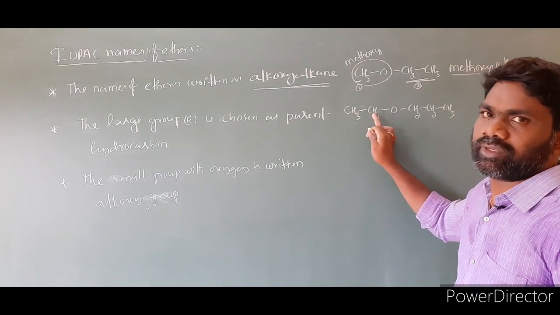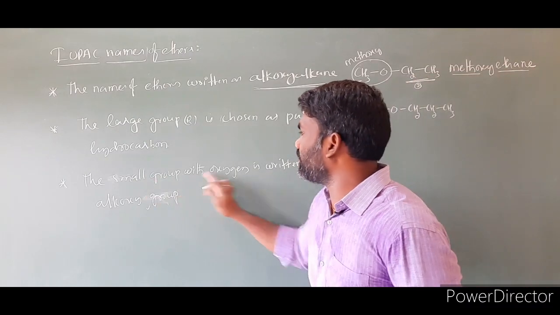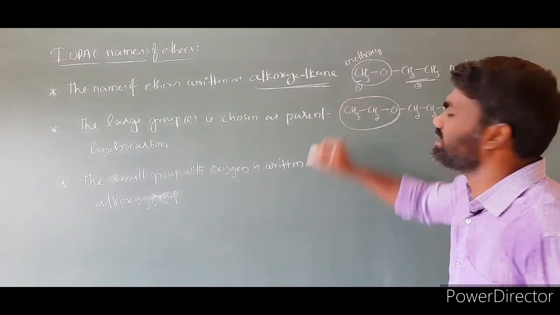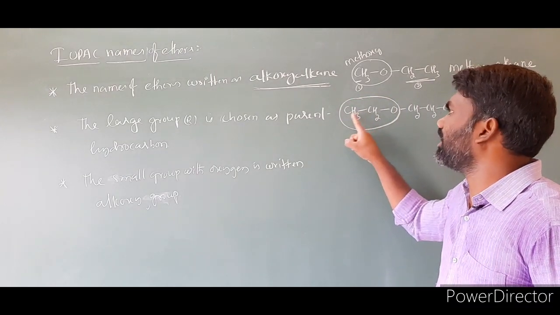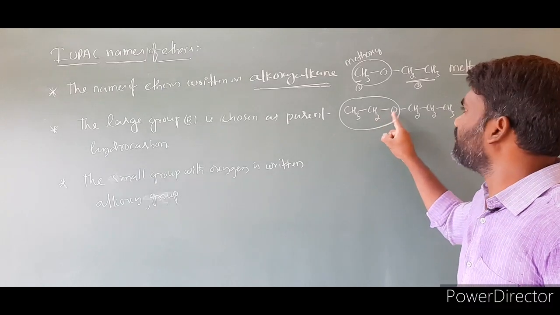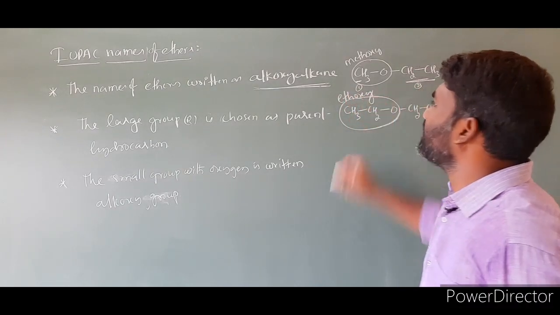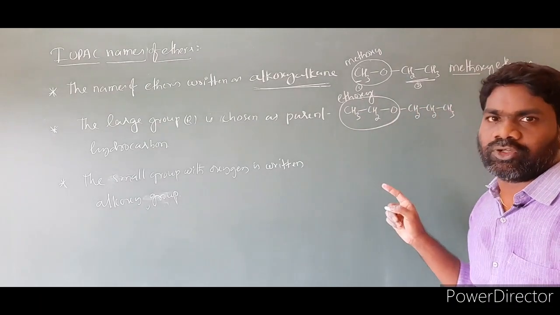Then the small group with oxygen is written as an alkoxy group. With 2 carbons this is ethyl, and ethyl with oxygen we write as ethoxy. This group is ethoxy. Here how many carbons? 1, 2, 3 carbons, so we write propane.